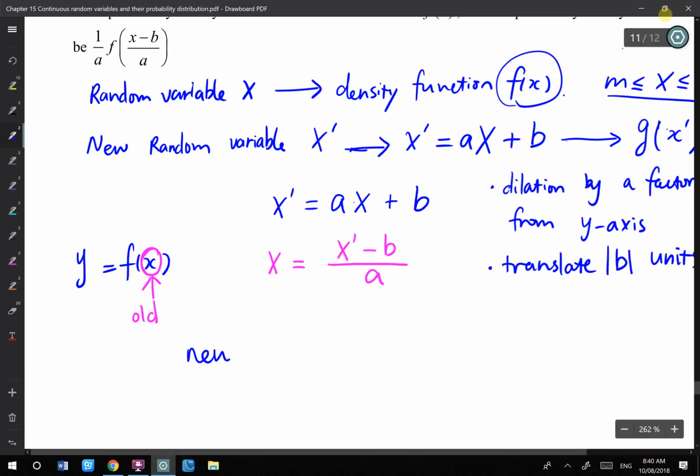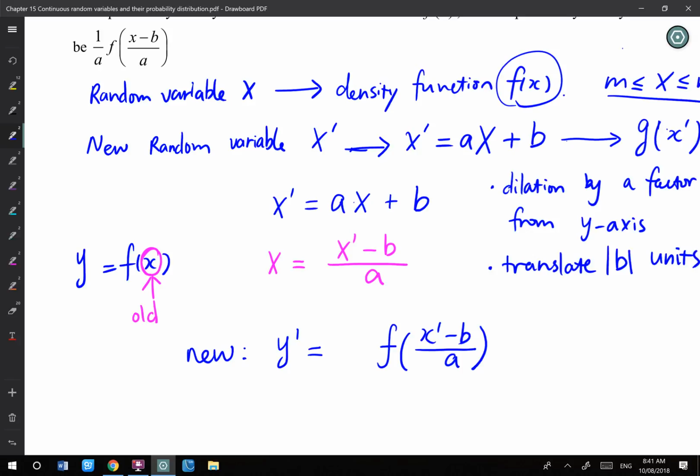Then the new one will be y dash equals, we substitute what the old one equals into the function. This is purely from the transformation point of view. The new point: I make the old point the subject and substitute it back into the function.